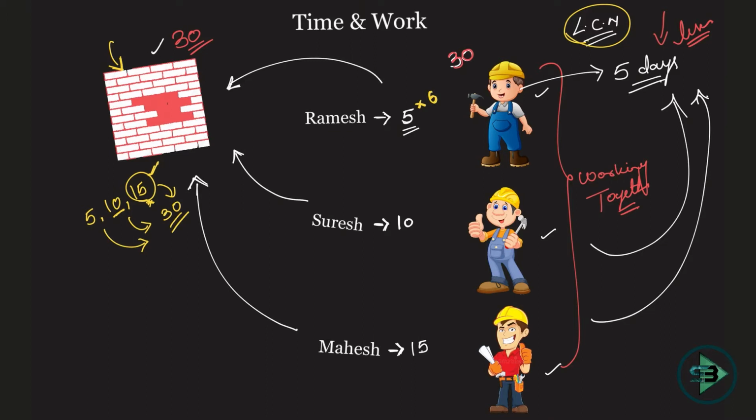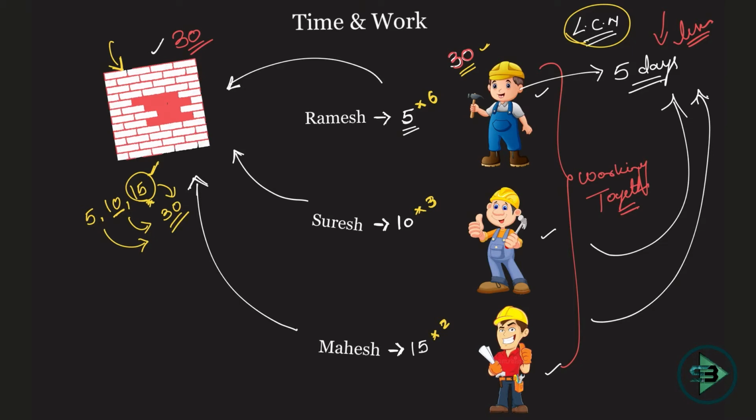Suresh can make this wall working alone in 10 days. Per day, how many bricks will he put in? 3, since 10 into 3 is 30. And Mahesh, working alone, can make this wall in 15 days, which means he puts in 30 bricks in 15 days. So per day, how many bricks will Mahesh put in? 2. Making the wall is just about putting up the bricks.